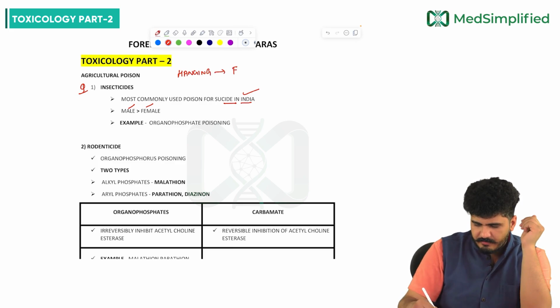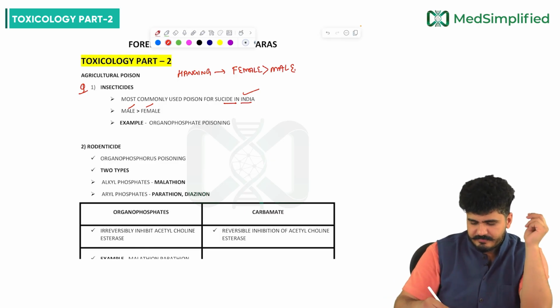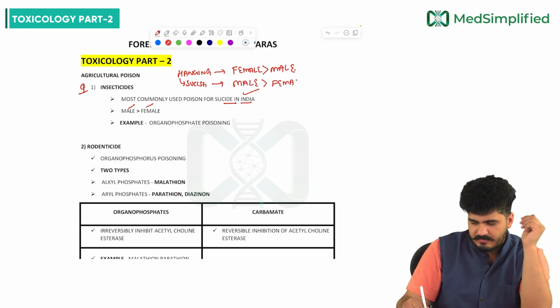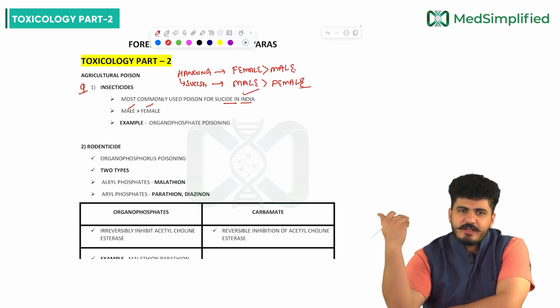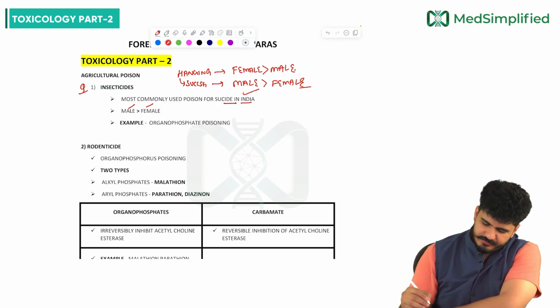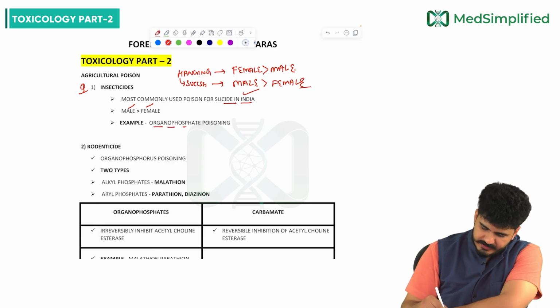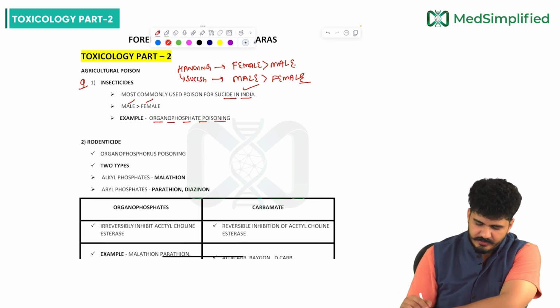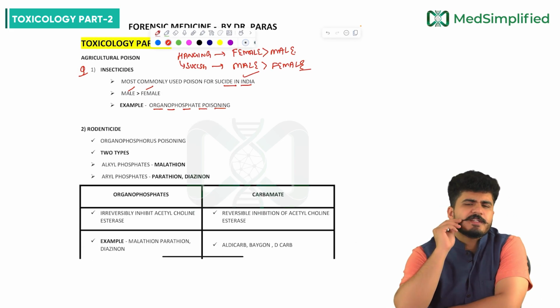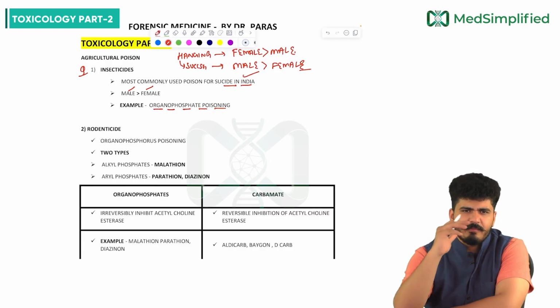Hanging, you see, female more than male. But the success rate of hanging: males are more successful. If a male goes, he will go. Bye bye, tata. Example, insecticide poisoning, organophosphate (OP) poisoning. Some people use sulfurs also. So remember, insecticide is the most commonly used poison for suicide in India, male more than female.